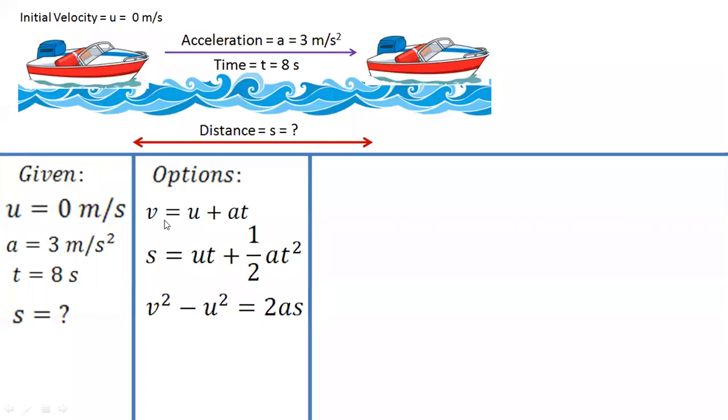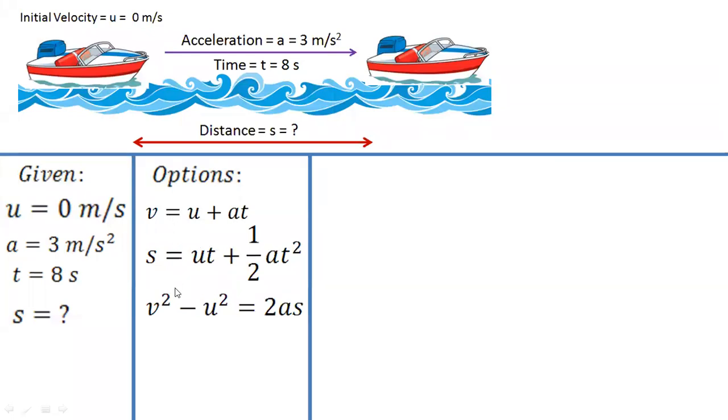If we take the first one, the problem is that we do not have the final velocity. It would be a waste of time because then we have to go with 2 formulas. First, we will calculate the final velocity and then we will calculate the distance from the second or third. Why go for the first and third? Because see, if you just go with the second one, you already have the value of u, you already have the value of t, and also a. So with just one formula, you can solve the question.